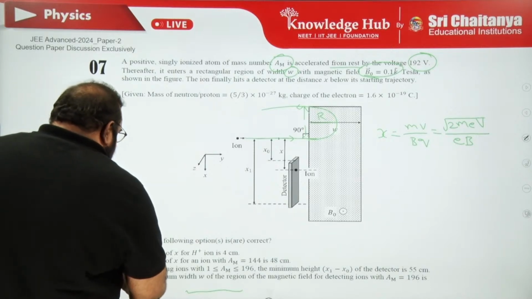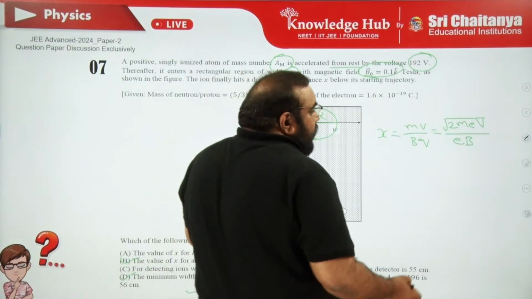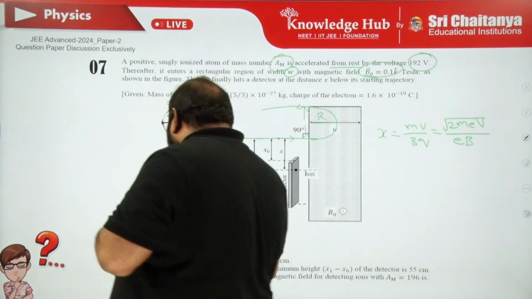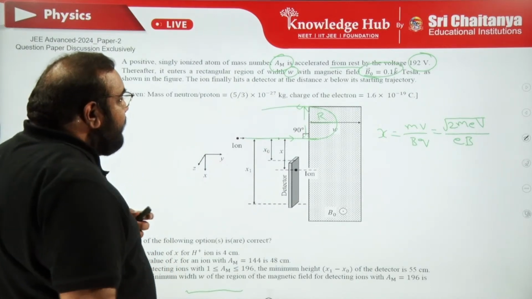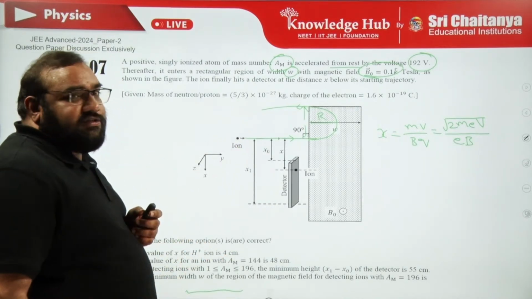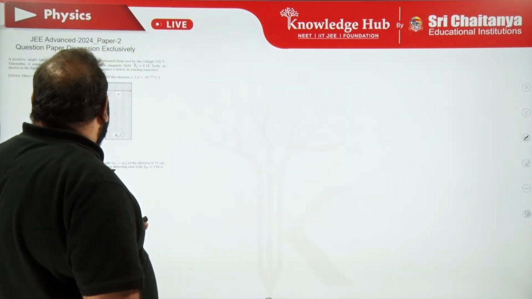You will get B and D. I'm sorry, here it is A and B. You will get the correct option. Clear? Only formula substitution question, guys. There is no depth in that. Right. Then question number 8.